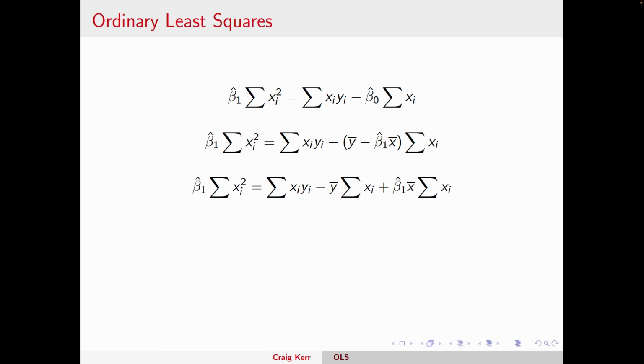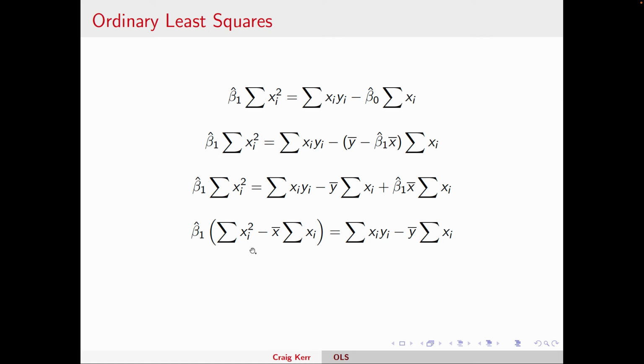Beta 1 hat x bar becomes positive because we have a minus and a negative. Now we can take this beta 1 hat to the left-hand side so that we get all beta 1 hats on the left-hand side. When we do that, we can factor out the beta 1 hat, and this is what we'll get.